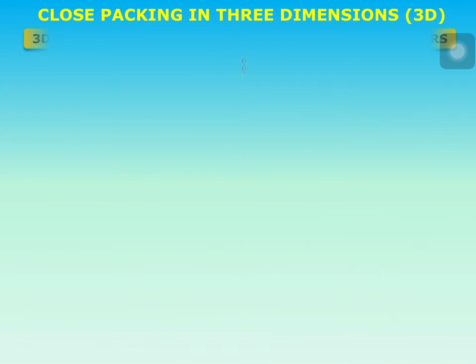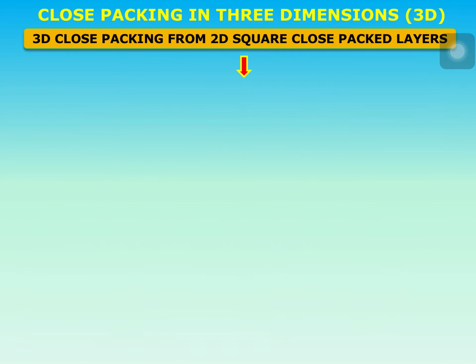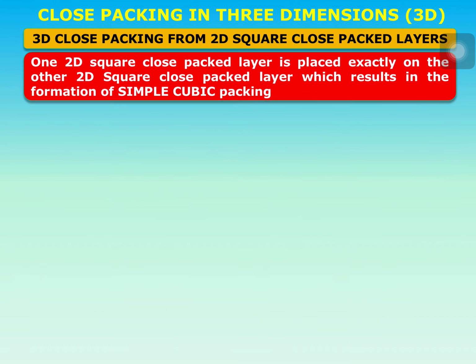Close packing in 3 dimensions. 3D close packing from 2D square close packing layers means, if you want to proceed to the 3D packing using 2D square close pack layers, what you are going to get?